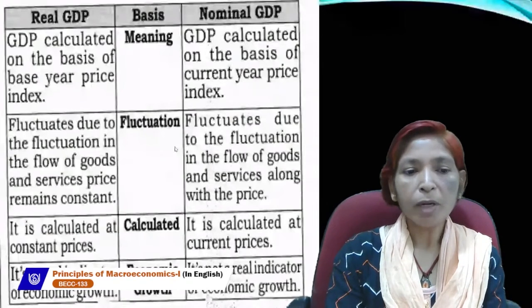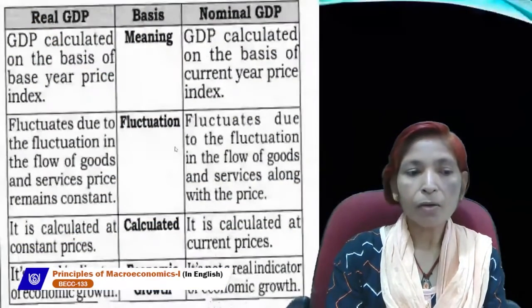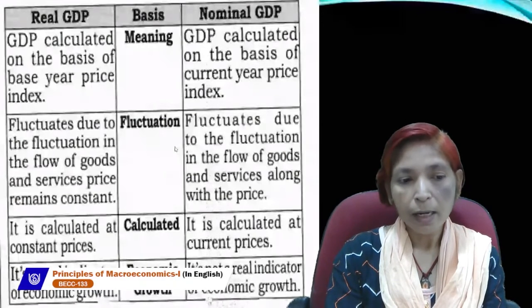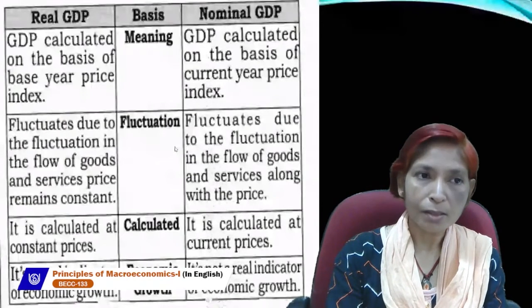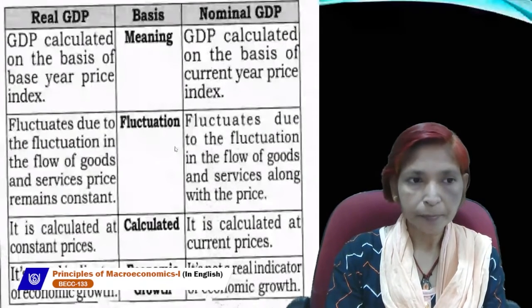Economic growth is a long-term process in which national income and per capita income increase continuously over a long time period. We measure economic growth so we can assess economic welfare, make comparisons across time, international comparisons across countries, and forecast business cycles. So these are the uses of real GDP.